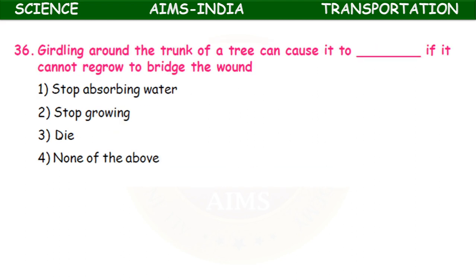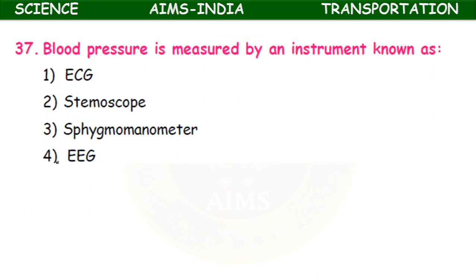Girdling around the trunk of a tree can cause it to dash if it cannot regrow to bridge the wound. Stop absorbing water, stop growing, die, none of the above. It leads to death of the plant. Okay, the wound must be healed.